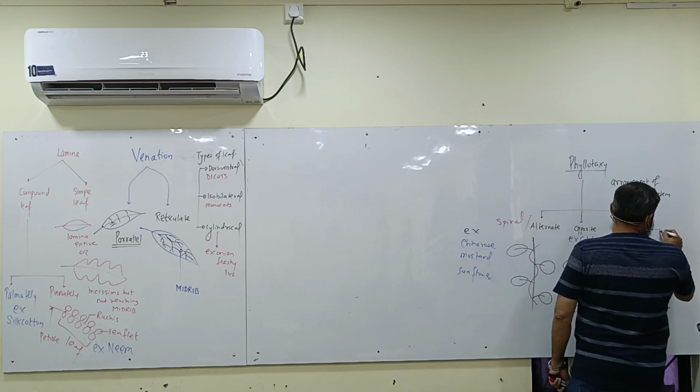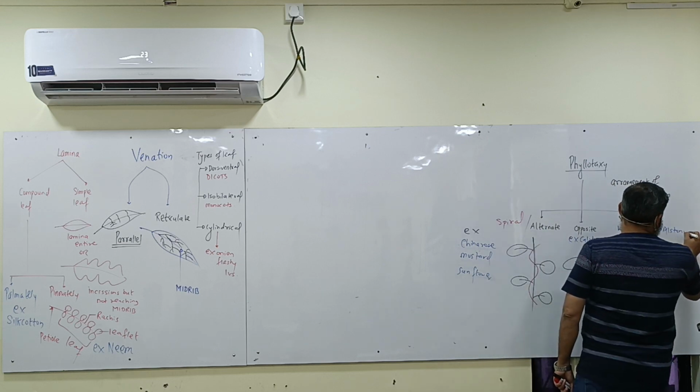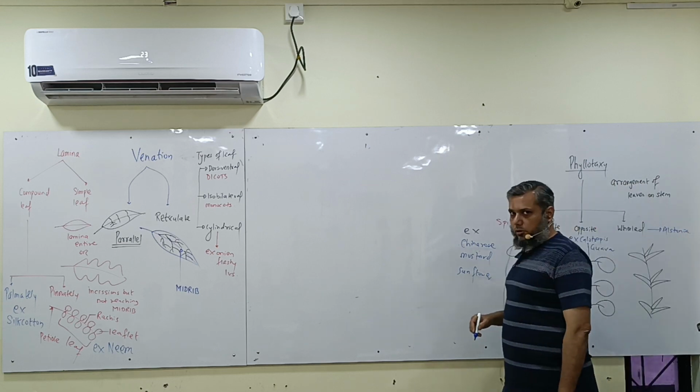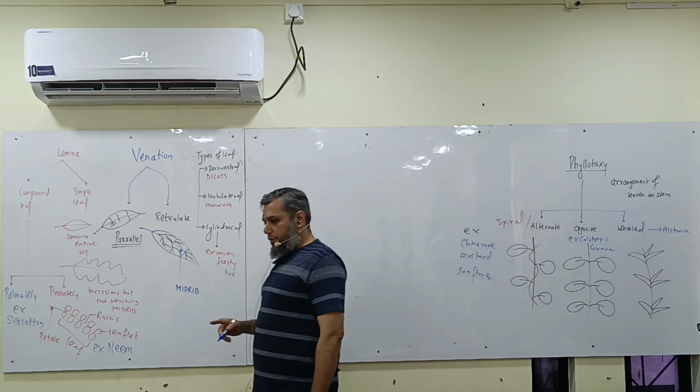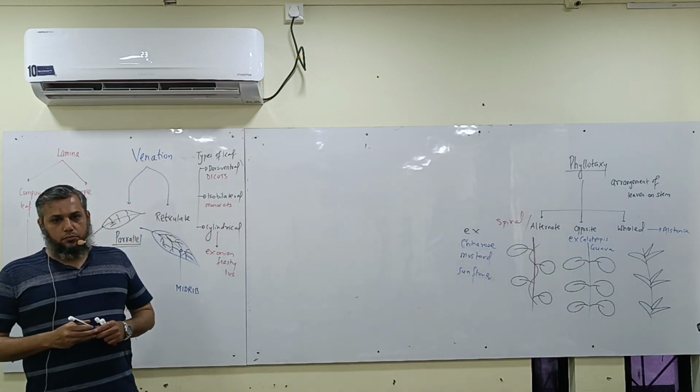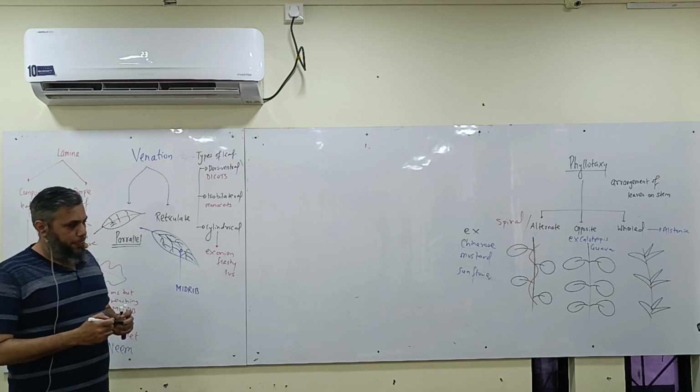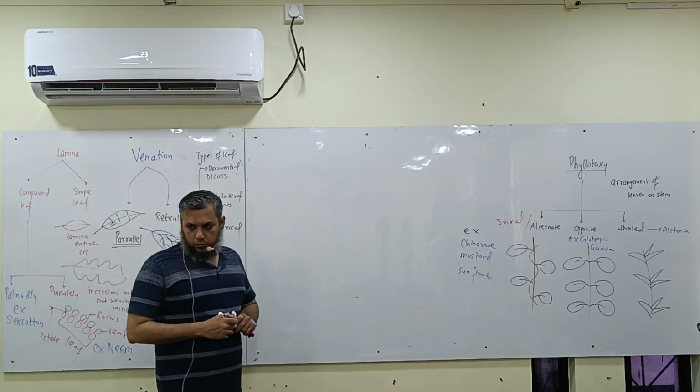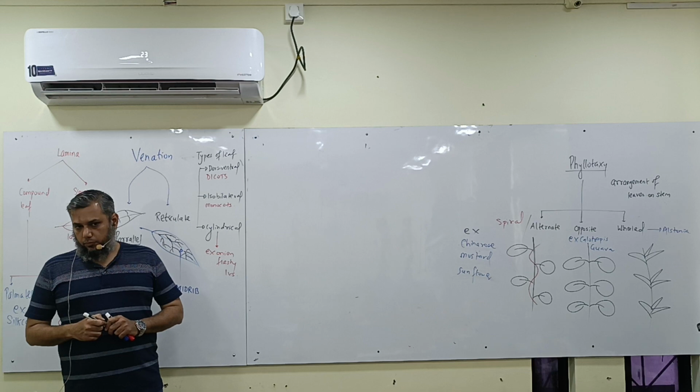And whorled you have Alstonia. Are we clear, everyone? Yes or no? Yes. Okay. So whorled में exactly 3 leaves नहीं होते, ज़्यादा भी हो सकते हैं.